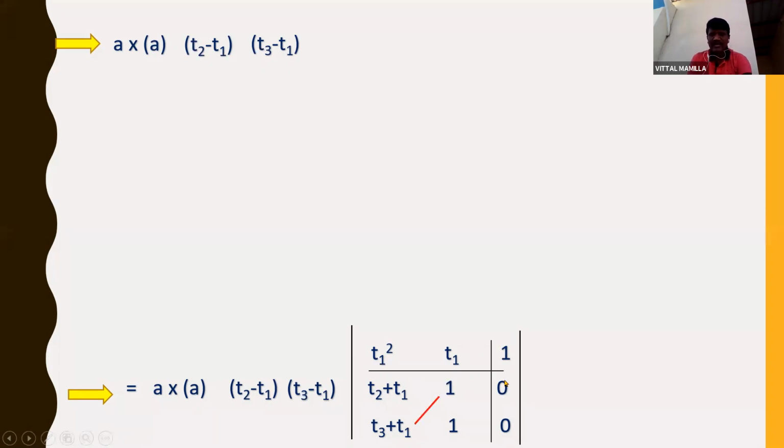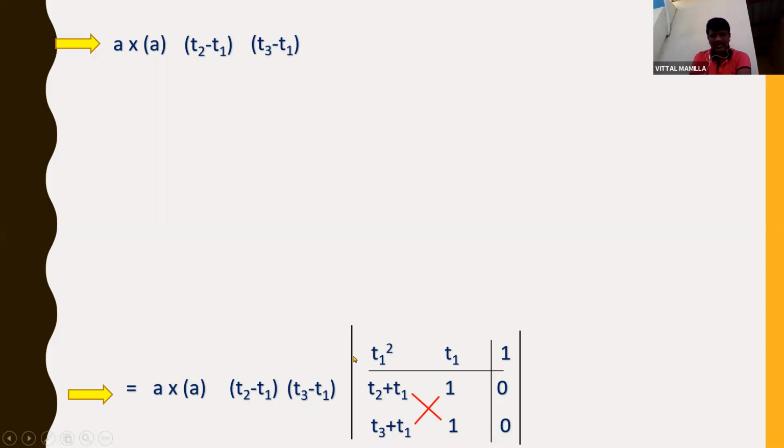This is the matrix multiplication. So simply I can multiply 1 into T3 plus T1 and T2 plus T1 into 1. This row and column, if I line like this, so T2 plus T1 into 1 minus T3 plus T1 will be the product of the given matrix.